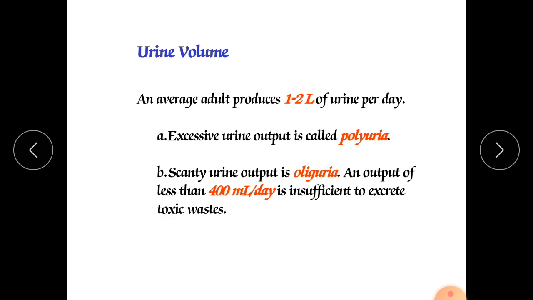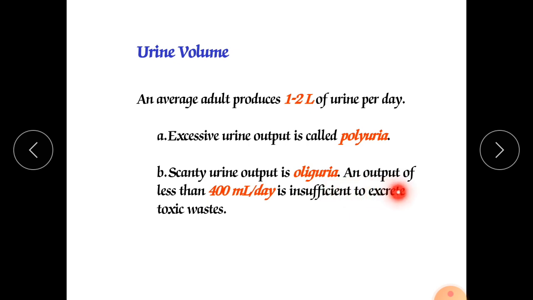Scanty urine output is called oliguria. When we urinate very rarely, or very little urine comes from our urethra, drop by drop, and if painful urination occurs, that condition is called oliguria.